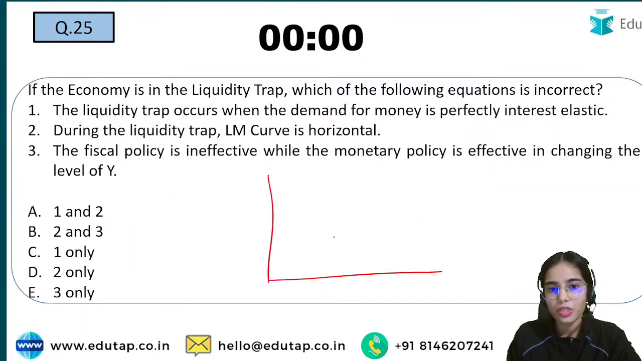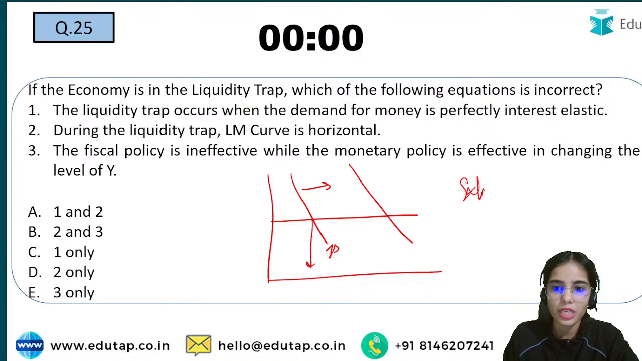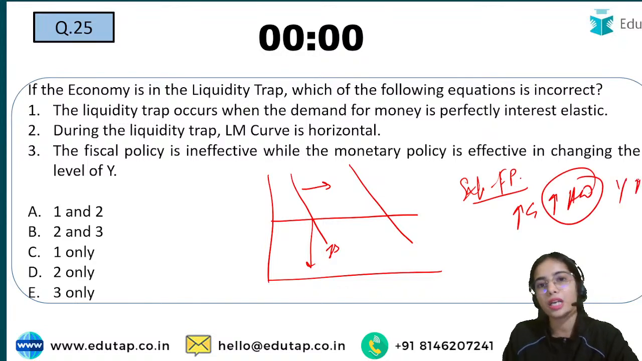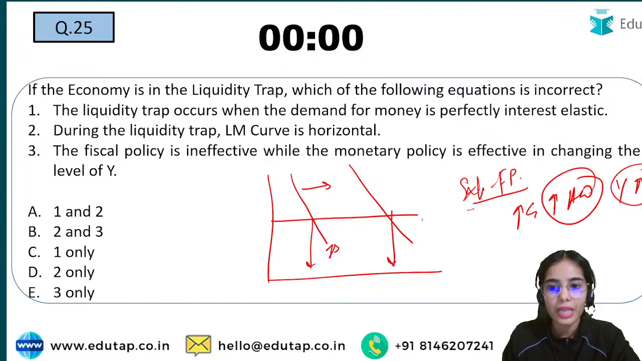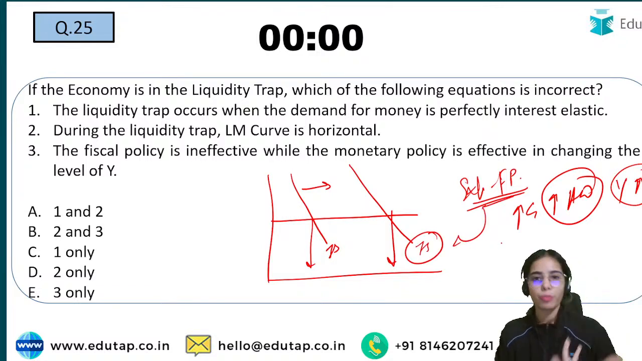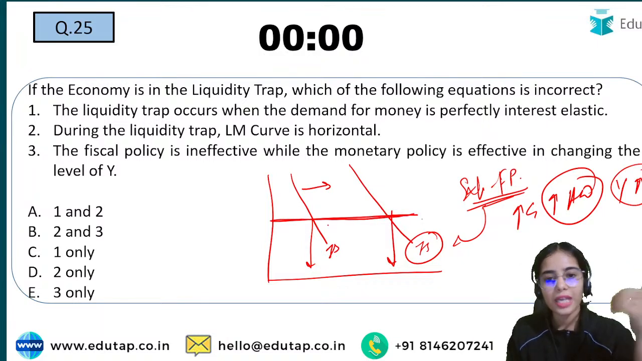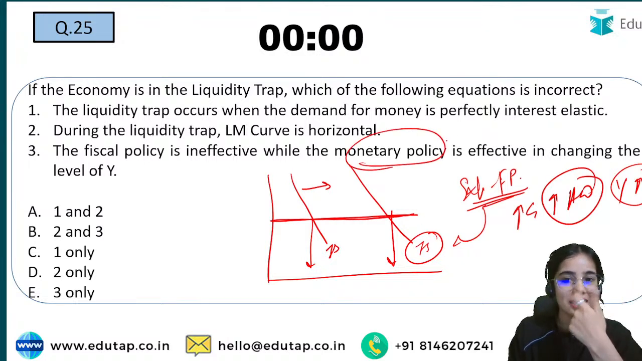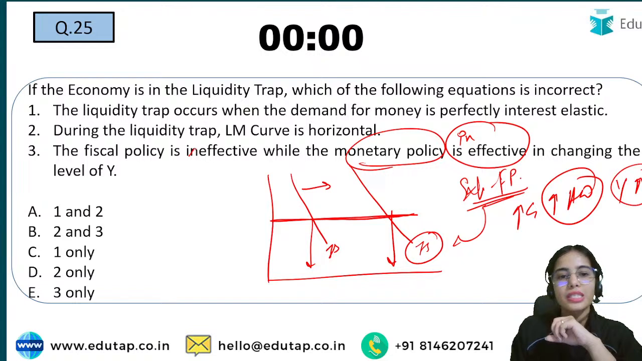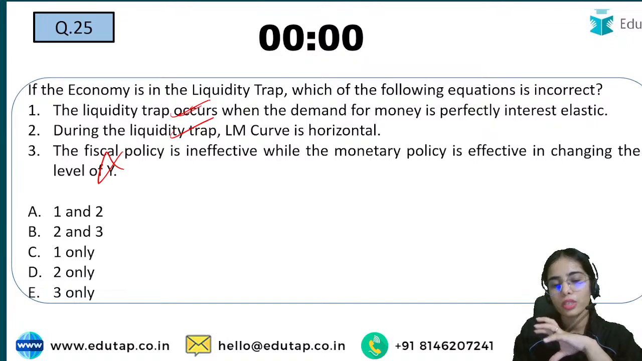So if the LM curve is horizontal, now the IS curve can shift. If the expansionary fiscal policy is adopted, if the government expenditure is increasing, aggregate demand is increasing, the income level can increase. So the IS curve is affected by the government policies, by the fiscal policy. The LM curve cannot shift. So in this case, the monetary policy is actually ineffective and the fiscal policy is very much effective. So the third statement is wrong. All the other statements are true.